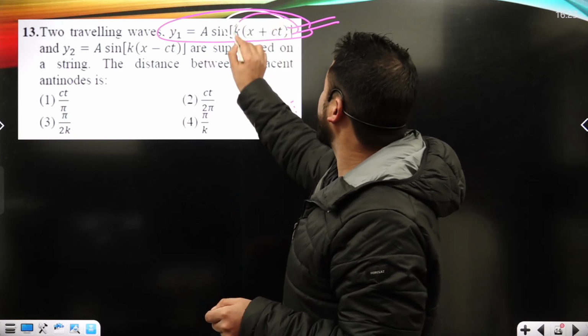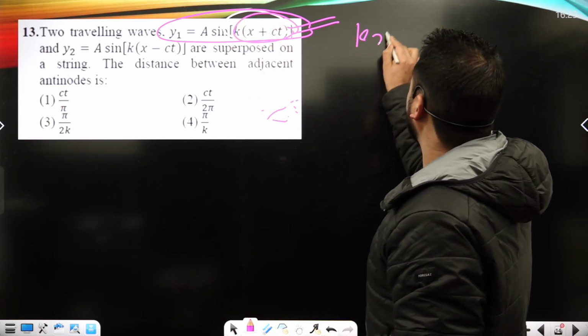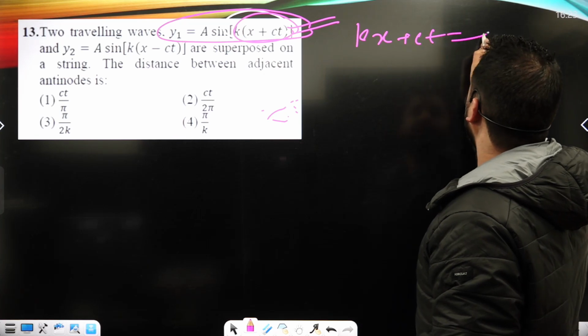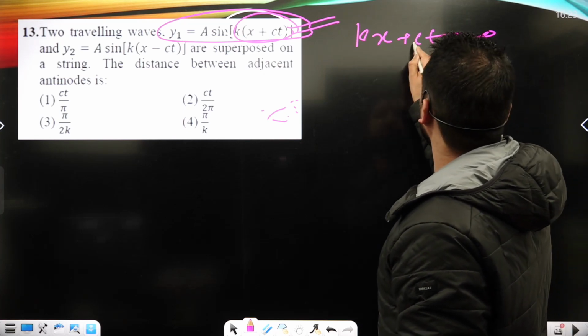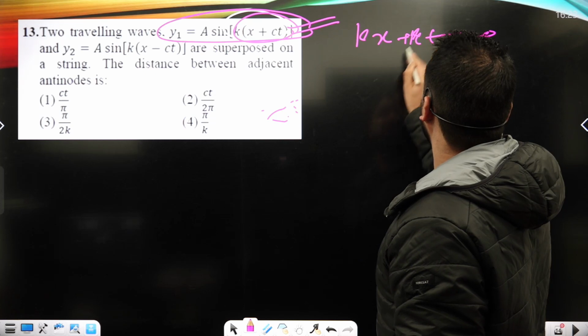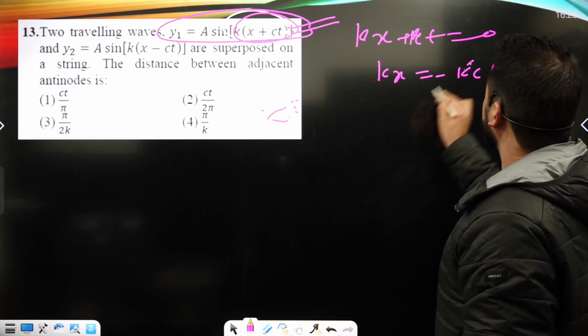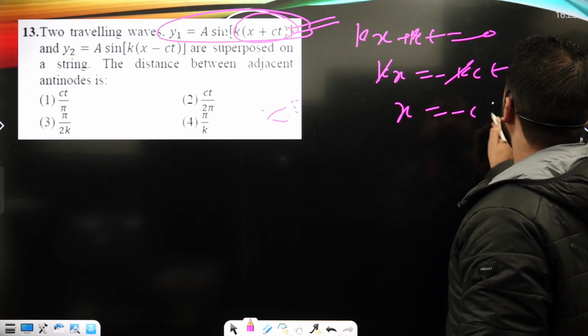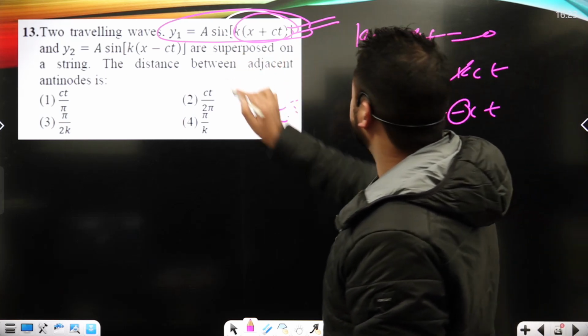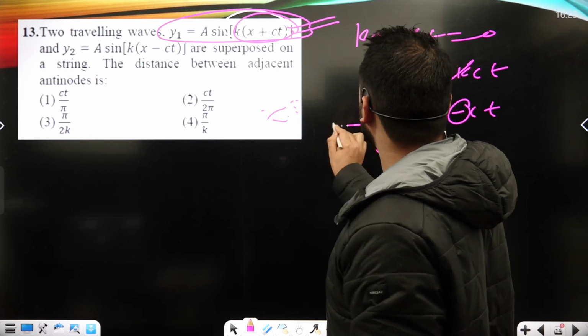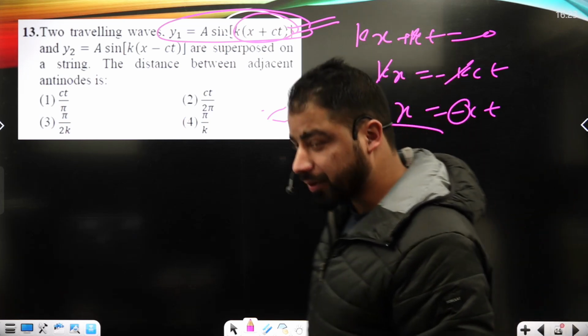In the argument under the sine, I can simply compare it to 0, right? Here it is k as well. So kx will be equal to minus kct. It will just go out: x is minus ct, it's negative, which means the displacement y1 of the wave must be the left traveling wave, okay?